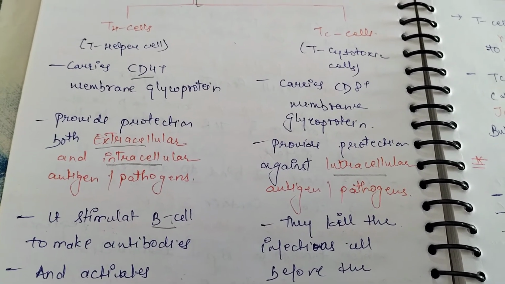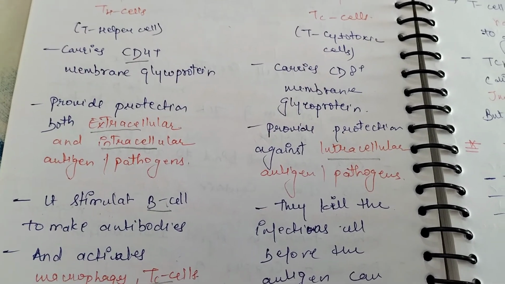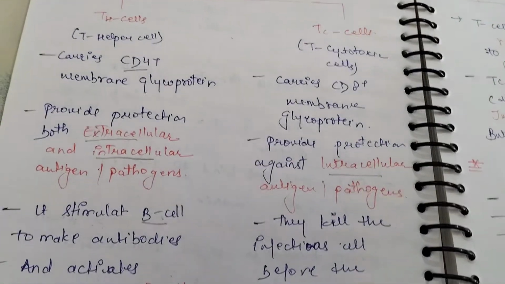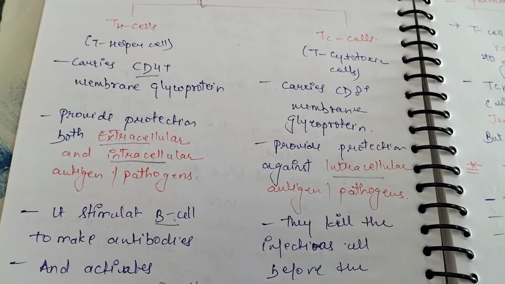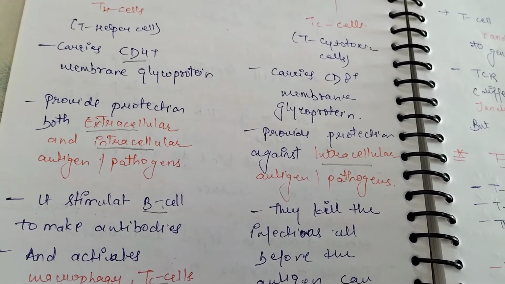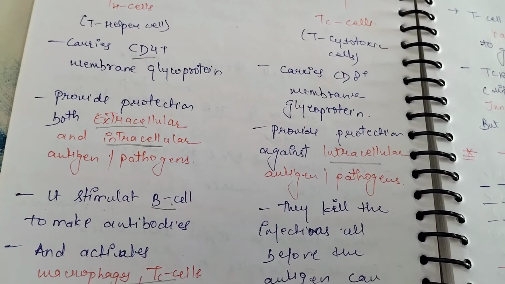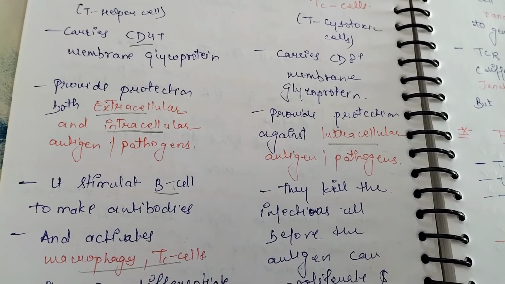T cytotoxic cells provide protection against intracellular antigens and pathogens. It is a most important point, guys. T helper cells protect against both extracellular and intracellular pathogens, and T cytotoxic cells protect against intracellular antigens and pathogens.